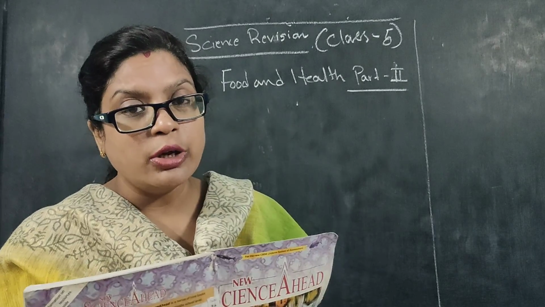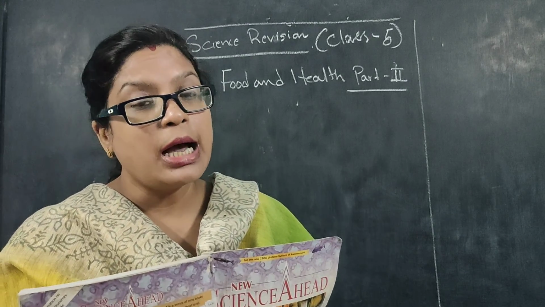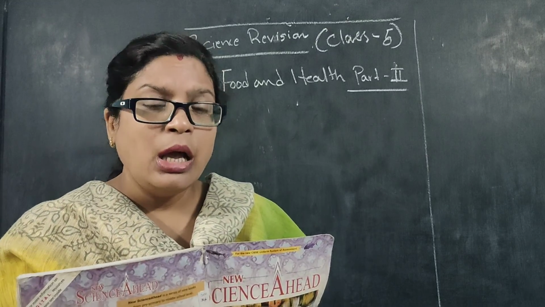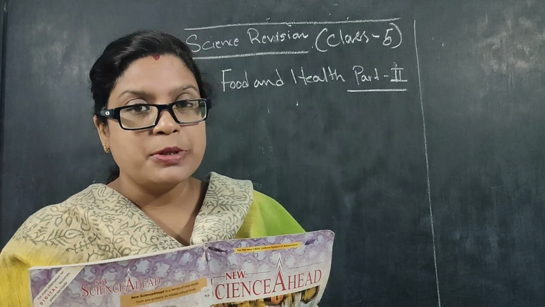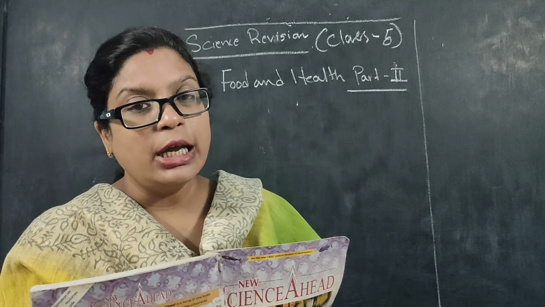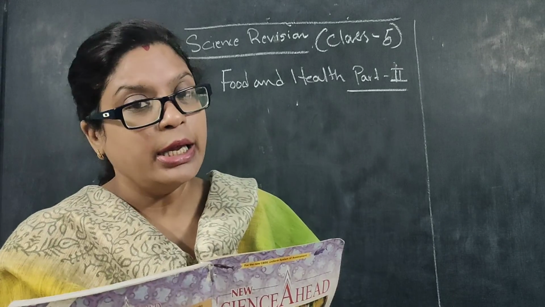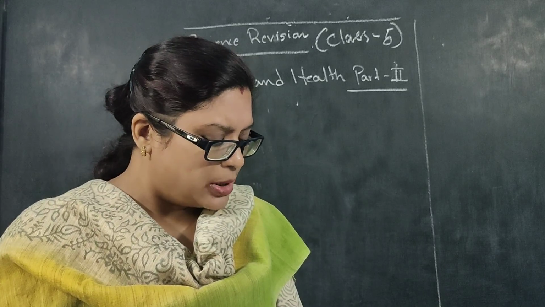When you are injured, your leg or your hand or any part of your body is injured, there is a high possibility of catching infection very fast. The damaged part is very sensitive and highly absorbent. It will easily absorb the infection from outside and it will catch hold of you and you will get the infection. So there are some examples of how infection can spread from one person to another.